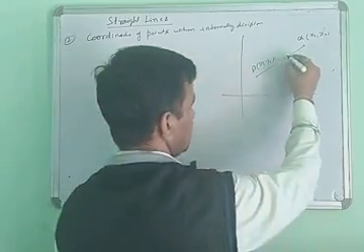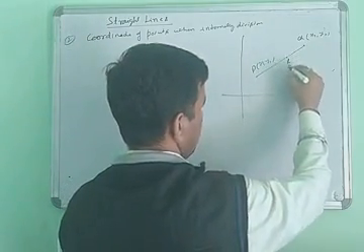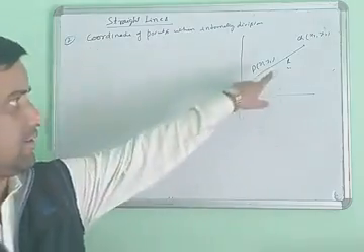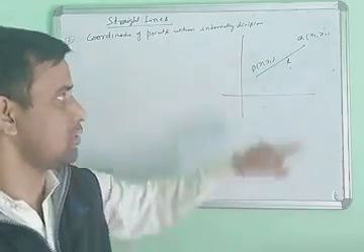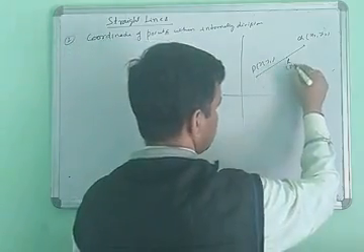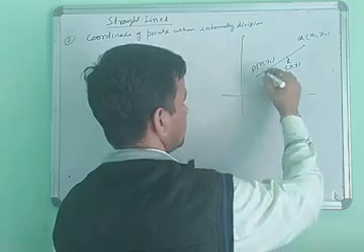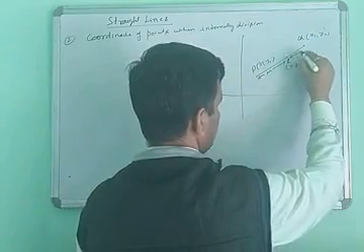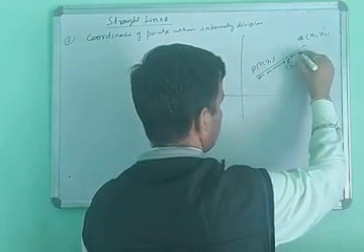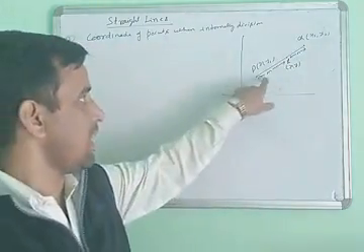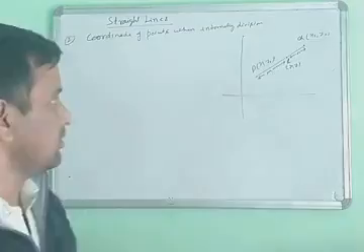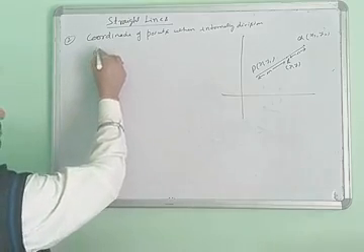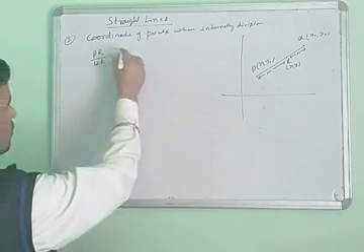Suppose the next point I take is R. What is the coordinate of this point R? Suppose it is x y. What is the value of x y here? Suppose one part of the division is m and the other is n. That means PR upon QR is always m upon n.